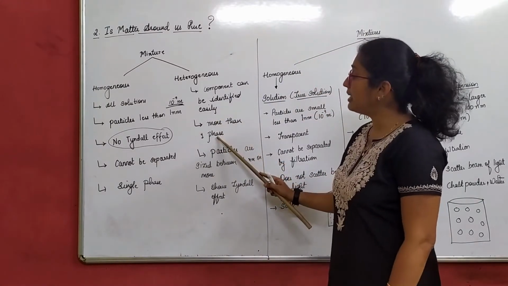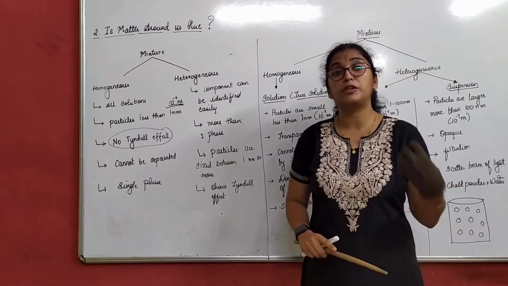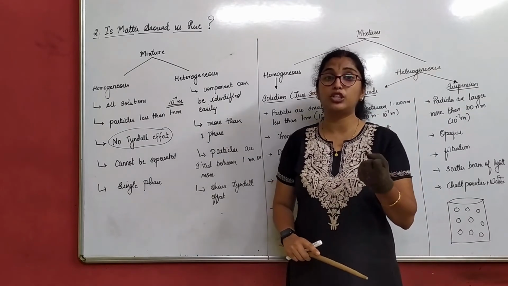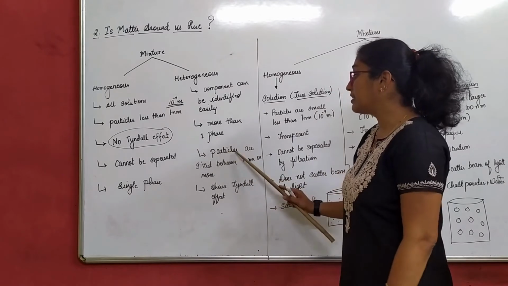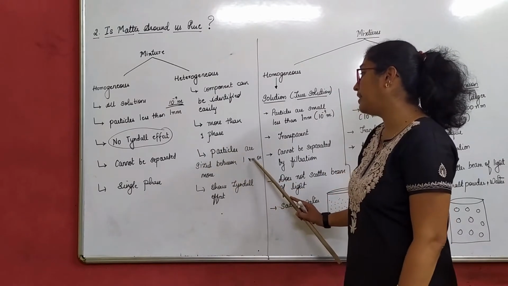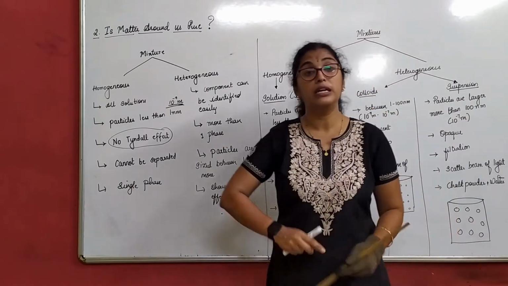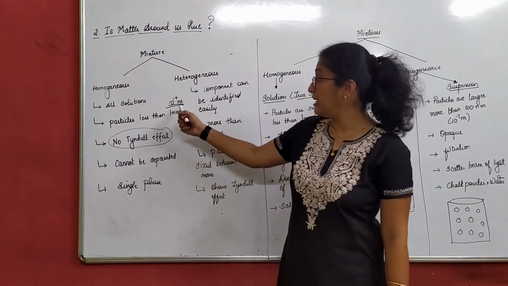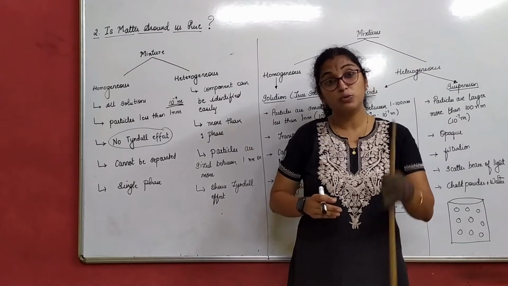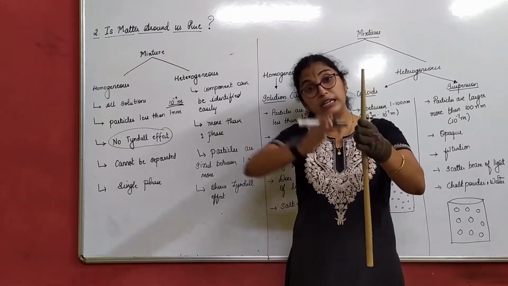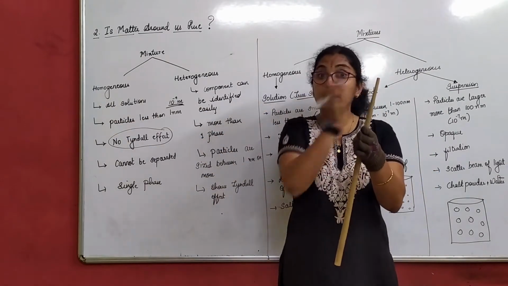It has more than one phase, of course, because they are not mixing with each other. Particles are sized between 1 nanometer or more. Here we had less than 1 nanometer; here particles are sized at 1 nanometer and beyond, not less than that.